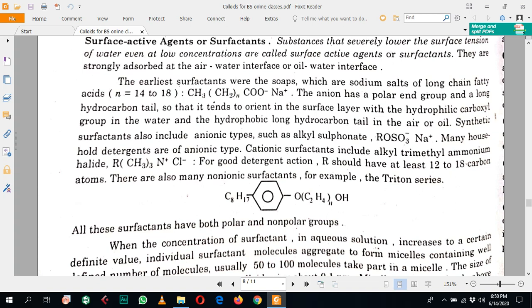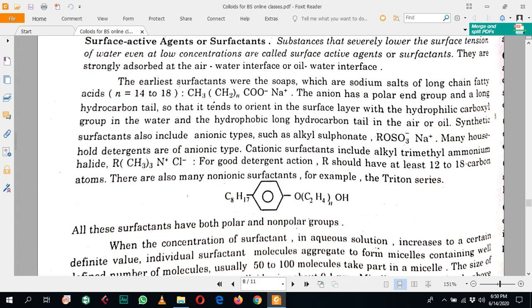The synthetic surfactants include anionic types such as alkyl sulfonates, which contain the sodium salt of these sulfonates. It depends upon the R group, meaning the carbon chain should be longer, 14 to 18 carbons. Many household detergents are of the anionic type.